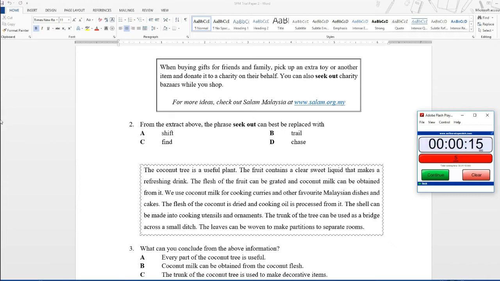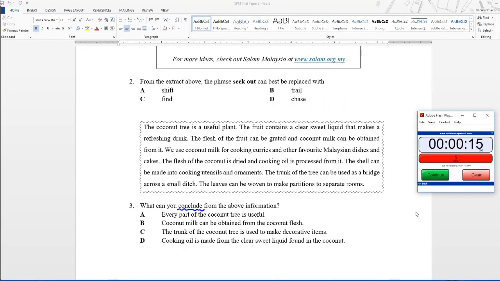Okay, ladies and gentlemen, I hope you answered the question. So for number 2, if you answered C, then yes, you are correct. The meaning of seek out, you can replace it with find. So you can also find charity bazaars while you shop. Let's go to question 3. What can you conclude from the above information?